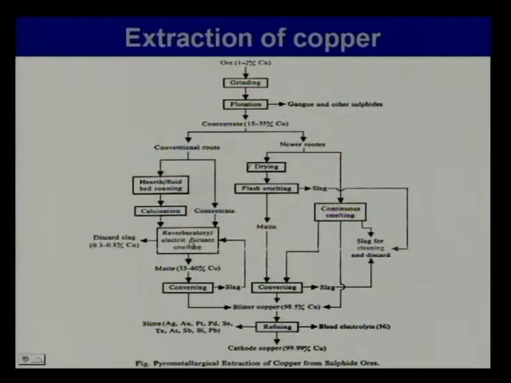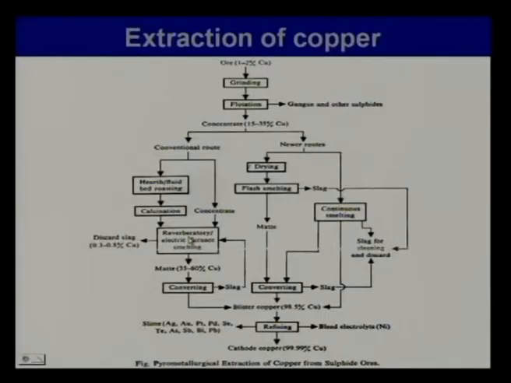In that slag, we will take the FeO that was created here, and some more of the iron sulphide that was left behind would also be oxidized, taken to the FeO stage, and we will try to remove as much of the iron as possible in the slag here. Essentially, we will be left with a matte, which is a mixture of copper sulphides and iron sulphides, with very little oxygen left, very little FeO left.